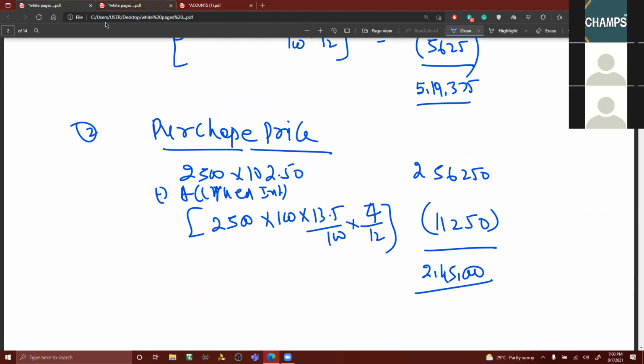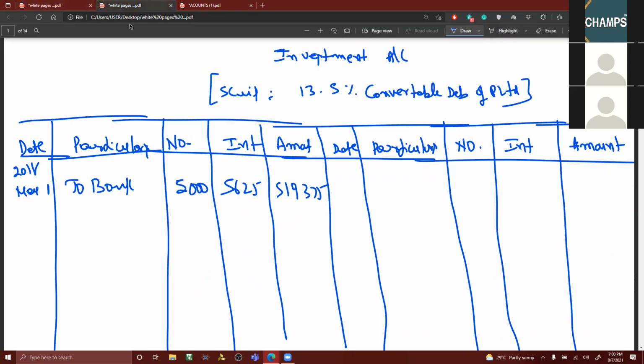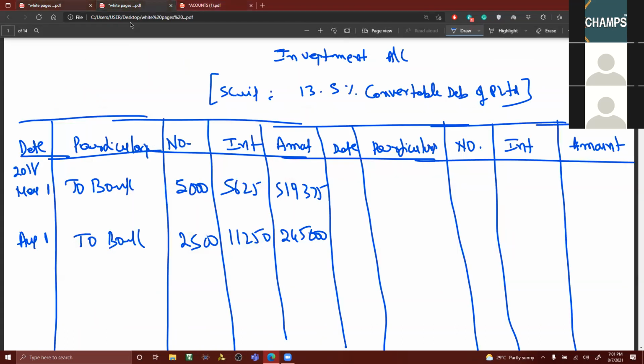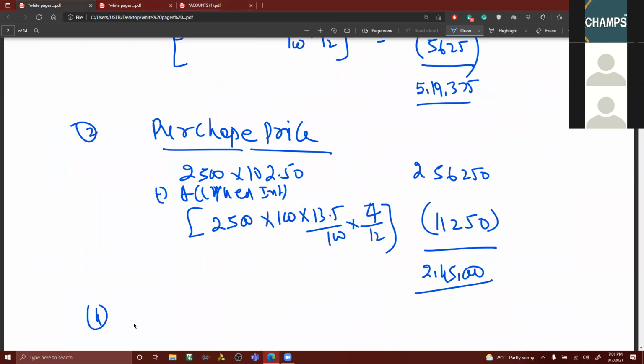Come back to this. Date August 1st, no? To bank. You got 2,45,000. Okay. Then after that, you have seen that company is paying interest on 30th September each year, no? So interest received on 30th September.